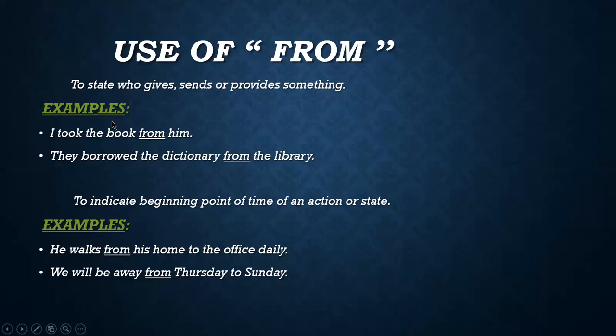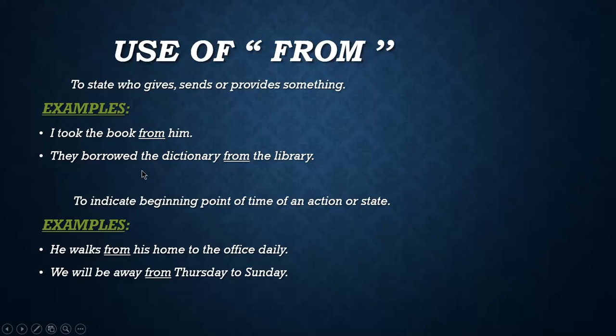Some examples I'm showing you here. I took the book from him. It means somebody has taken the book from a boy, and because of that, it is written here. From is a preposition which is used, and him is a pronoun which is used after it.